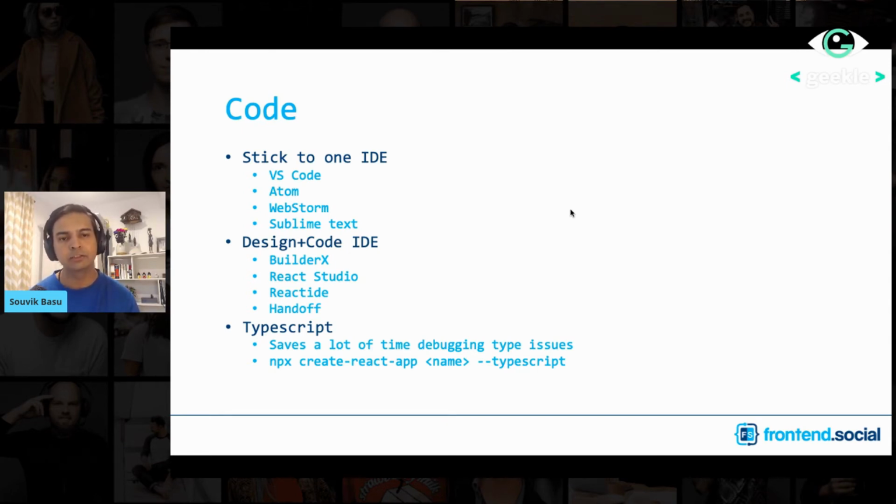Similarly, there is React Studio, then there is React Tide, and there is Handoff. Again, all of these tools have a bit of pros and cons with each other. So I will not really go for one over the other over here, although I had used BuilderX and found it good. But what I will suggest is, as a developer, it definitely makes sense if you spend a bit of time in each of these tools. A few of them are paid versions also, so they might have some trial periods. So just download these tools, try it out and see how it works for you.